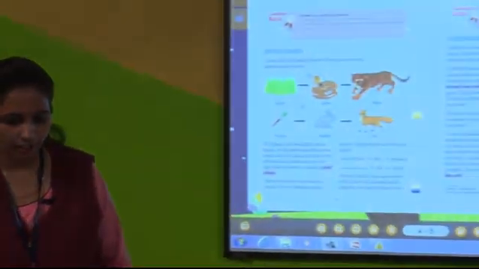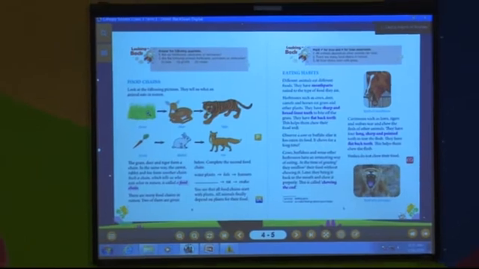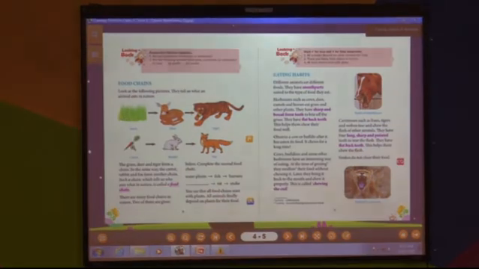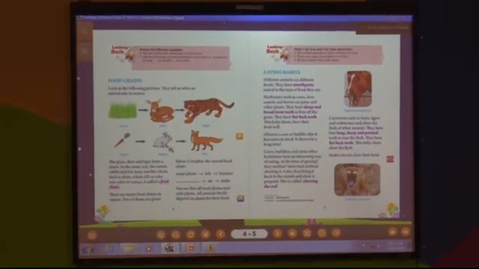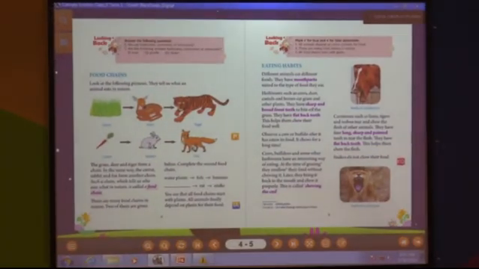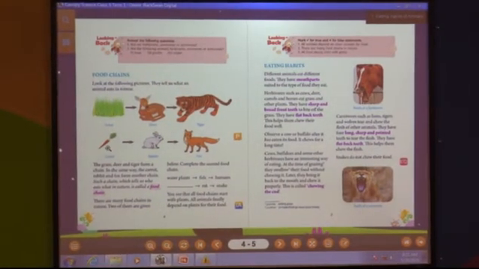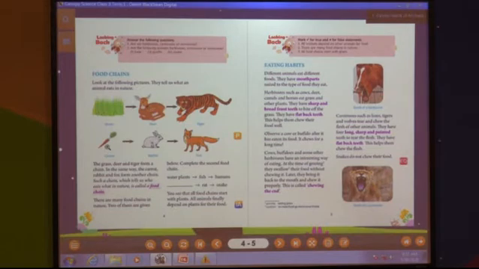So grass is eaten by the deer and deer is eaten by the tiger. Okay. Now grass is what? Plant. Even carrot is eaten by the rabbit. Rabbit is eaten by the fox. Now carrot is what? Again plant product. Now you can say that all food chains start with plant products.